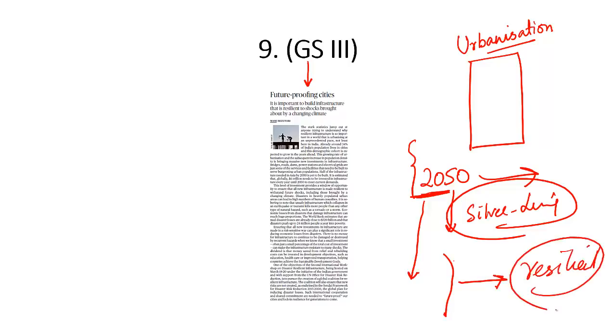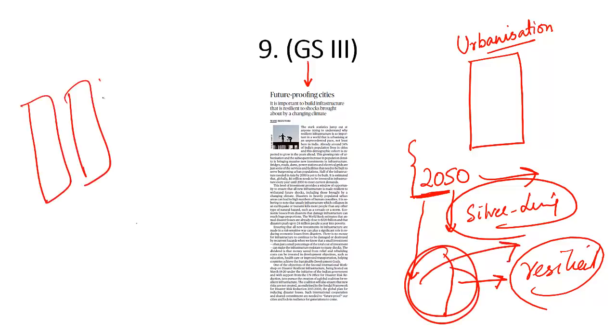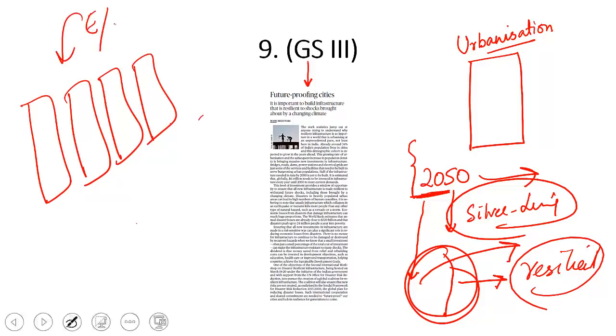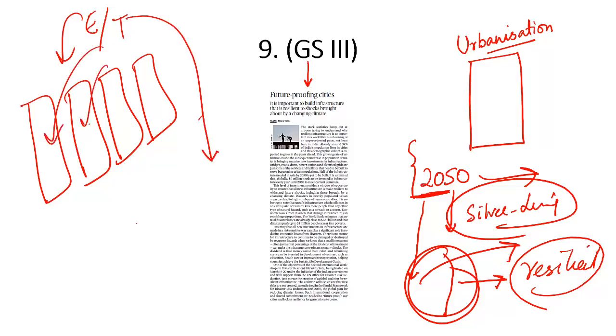This infrastructure should be such that earthquakes, volcano eruptions, tsunamis, etc., these infrastructures should withstand these natural disasters. Let's say, for example, these are buildings. Now there is an earthquake or there is a tsunami. Earthquake and tsunami kills lesser number of people, but the crashing of these buildings kill more number of people.